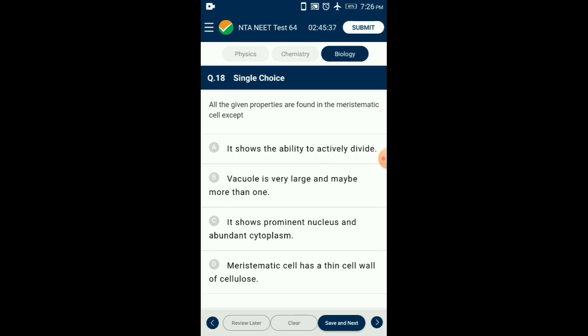Their cell walls are composed of cellulose and are thin to facilitate cell division. The meristematic tissue contains compactly arranged cells. So the answer for this question is option B. Vacuoles are very large and may be more than one. So except that point, all the other given properties are correct.